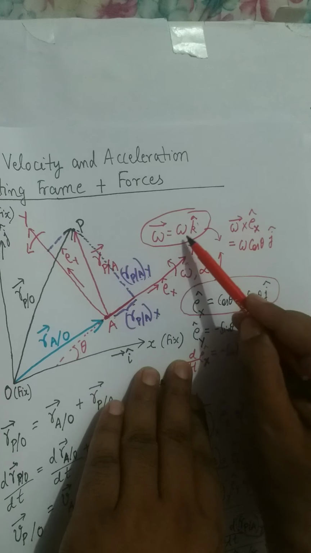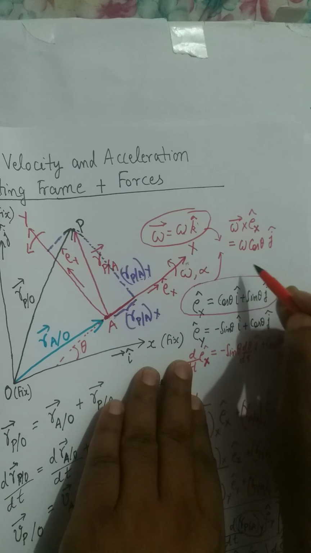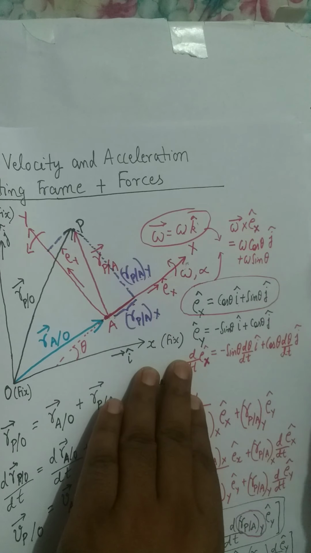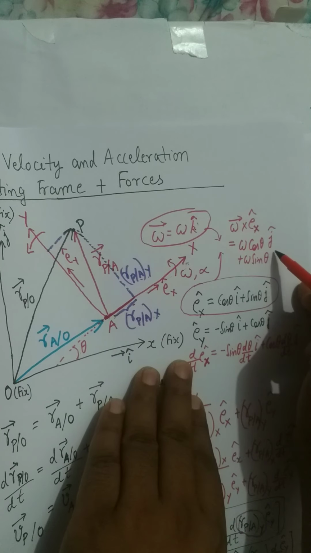Then the second factor will be omega into sin theta, where we have the cross between k and j, which becomes minus I cap.